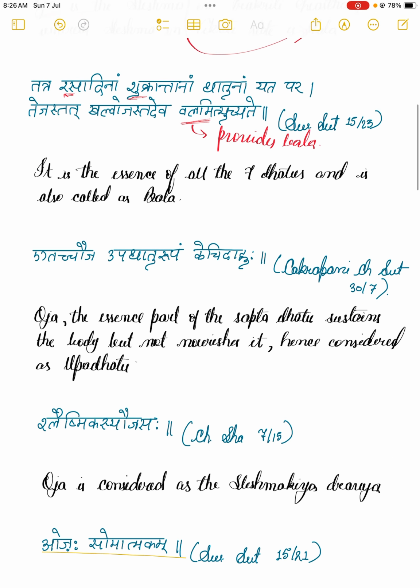Next, if we see Chakrapani's opinion on Charak Shutrasthan, he has mentioned: Etacha ojha upadhatu rupam kechid ahuhu. It means Ojha is the essence part of the Sapta Dhatu, sustains the body but does not nourish it, hence it is considered as upadhatu. This is important because if we ever get the reference of who considered Ojha as the upadhatu, it has to be Chakrapani.